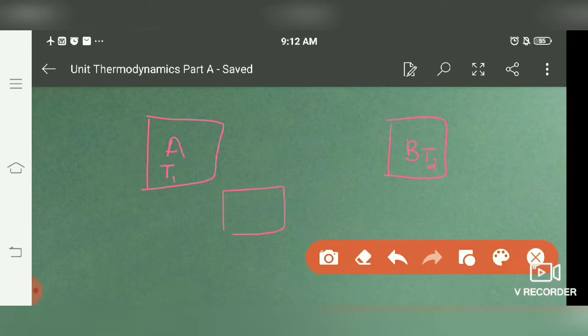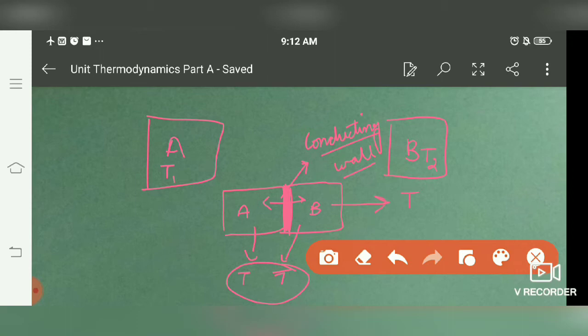After some time, we connect these two systems with the help of a conducting wall. Conducting wall means they allow the exchange of heat through them. So after a short time, both will maintain an equal temperature, that is T, and that state is called the state of thermal equilibrium.